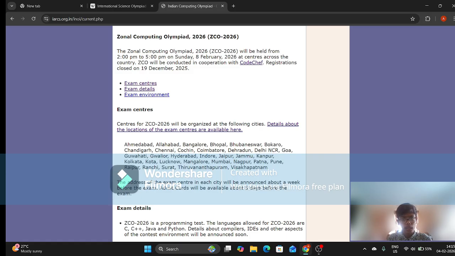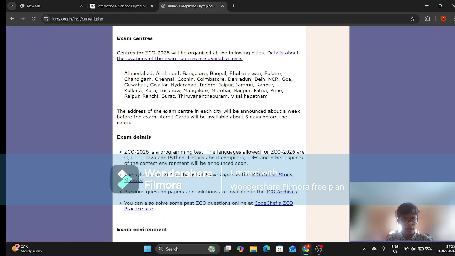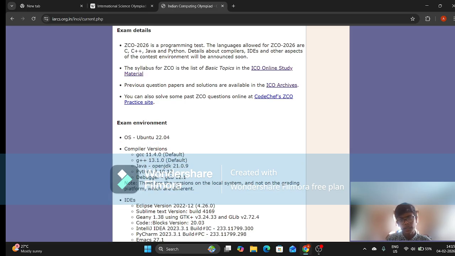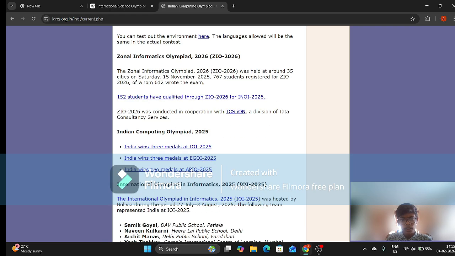The Zonal Computing Olympiad is basically a programming exam. You need to write codes in either Python, Java, or C++, or you can use C as well, but it's not recommended. These are the exam centers for 2026, and you can go through the details at your own time. There is a syllabus given on their website. You can note this website down. PYQs are also available in the archive, and here the technical details are given. Like you can see the exam environment, like the OS, compiler versions, etc., and prepare accordingly.